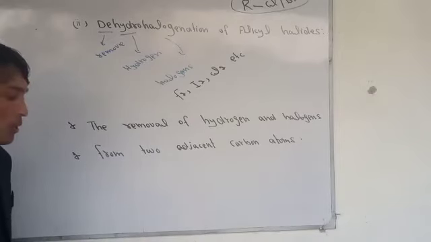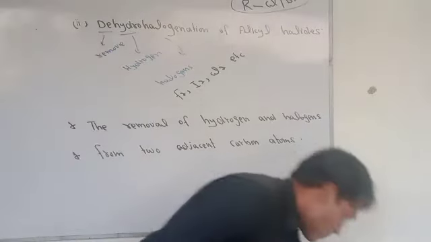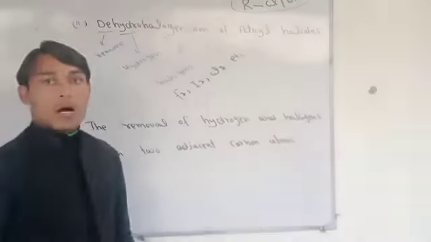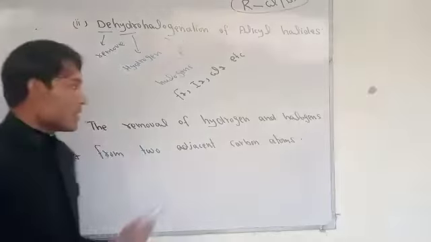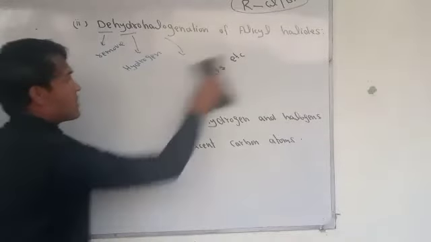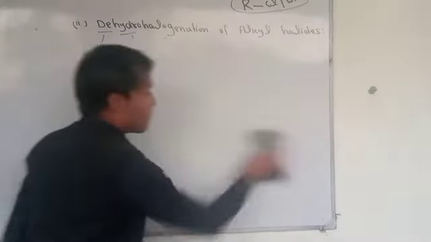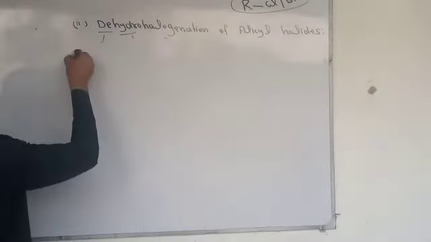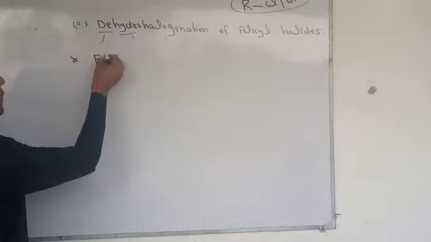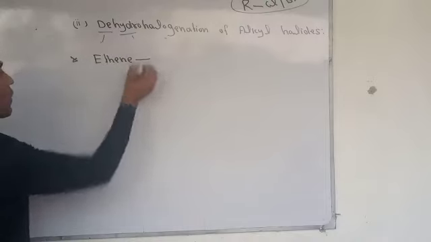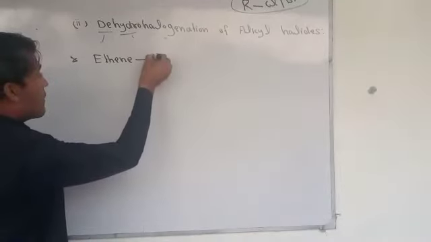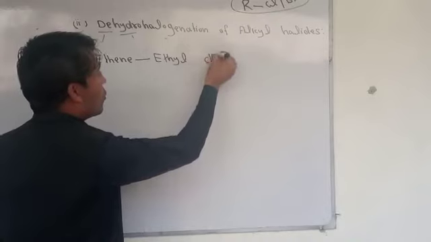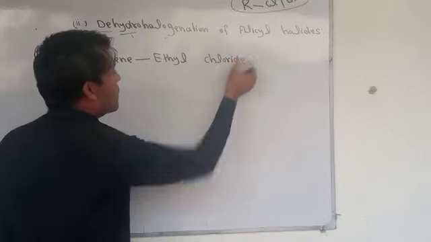So now let's talk about how. We need to draw the reaction as well. For this reaction, what do we need? We need hot alcoholic potassium hydroxide. Now let's talk about the reaction, then you will understand easily. First of all, we can prepare ethene from ethyl chloride. Let's see how.